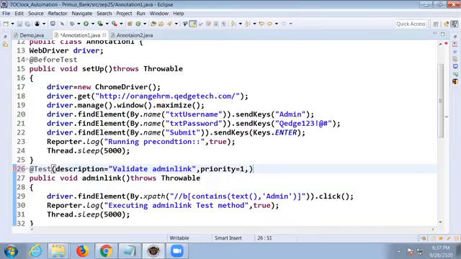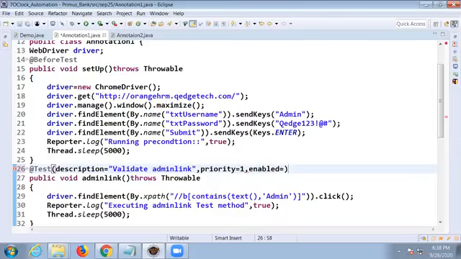Comma. By default, remember all test cases are enabled. If I want to disable, that means I want to avoid one test case from execution. If you want to avoid any test case from execution, we can say enabled.